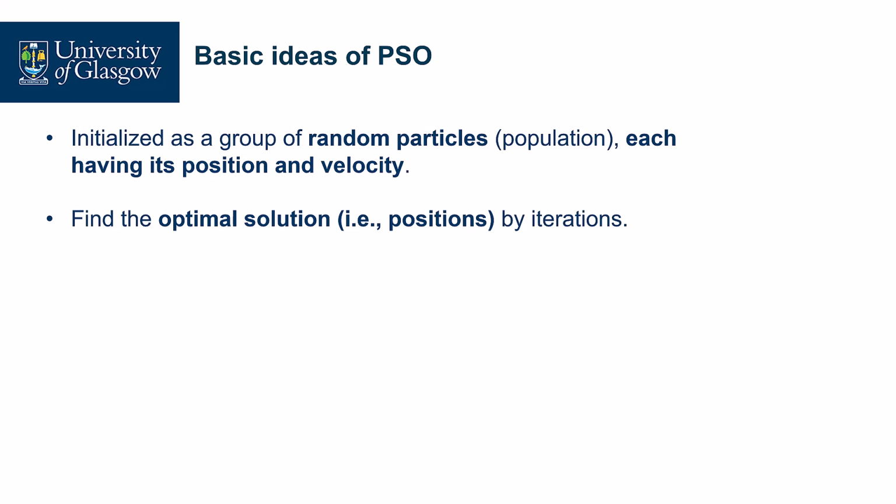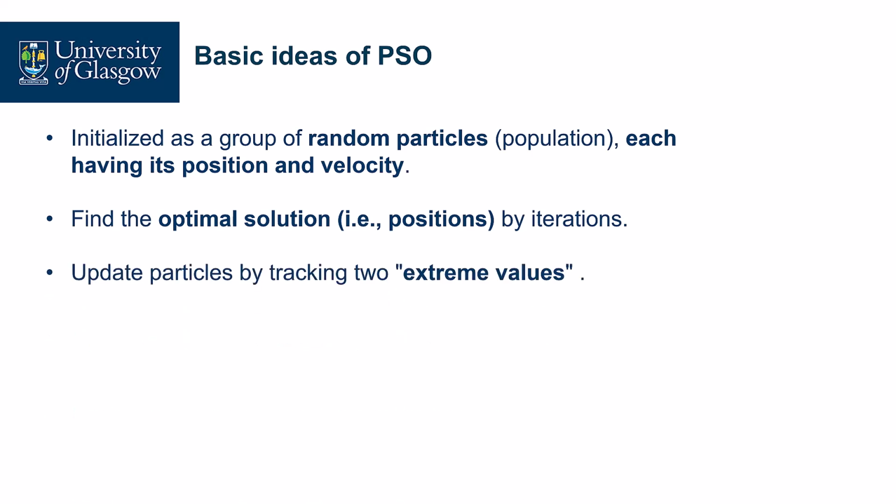Iteration by iteration, the positions keep improving. So how do we improve them? We need to borrow ideas from the interaction of the fish. We update the particles by tracking two extreme values. These two extreme values are like the fish who find the food. We call them p-best and g-best.